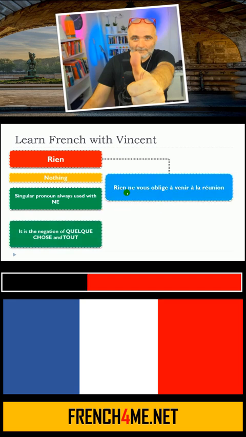It's also possible to start with it. Rien ne vous oblige à venir à la réunion. So remember, you will start with rien, then the second part of the negative form, ne, which is normally reversed. Normally you start with ne and after that you have rien, but in that case you start with rien and then right after you put the ne. Rien ne vous oblige à venir à la réunion.